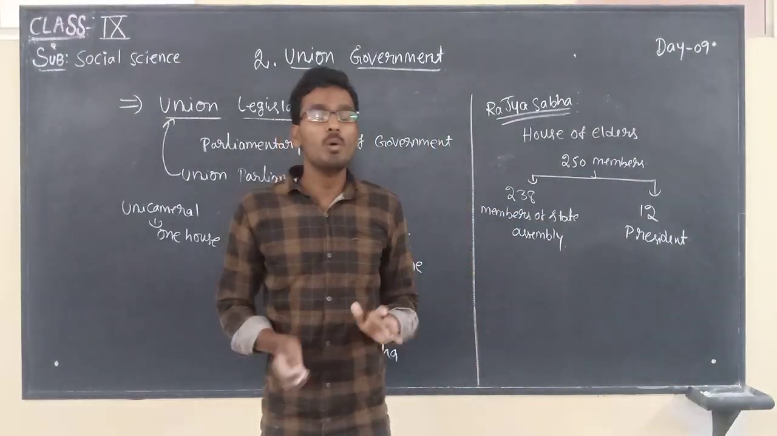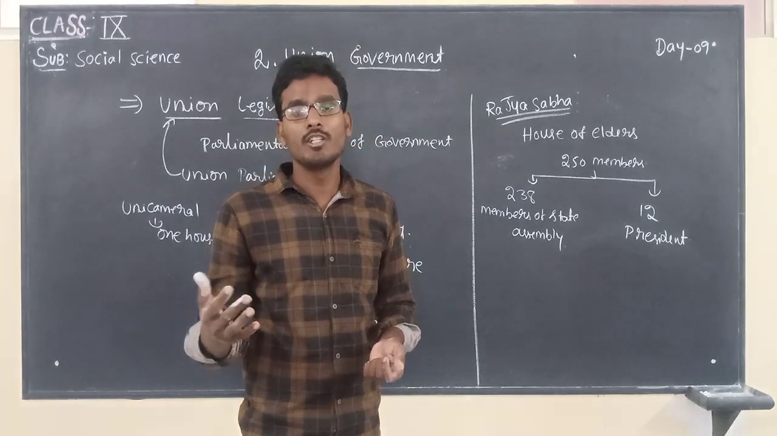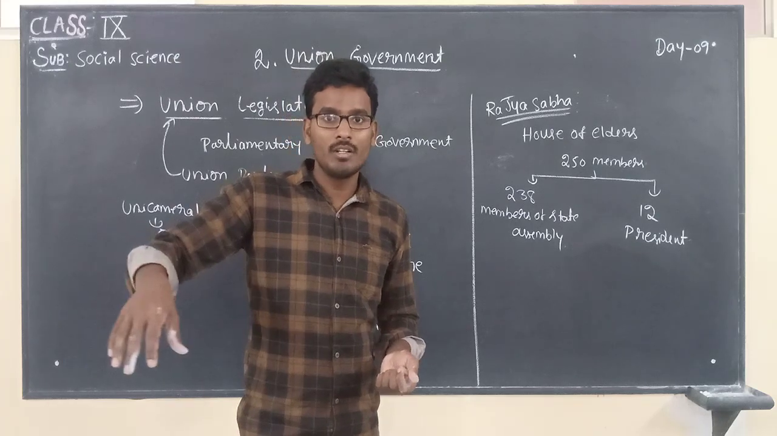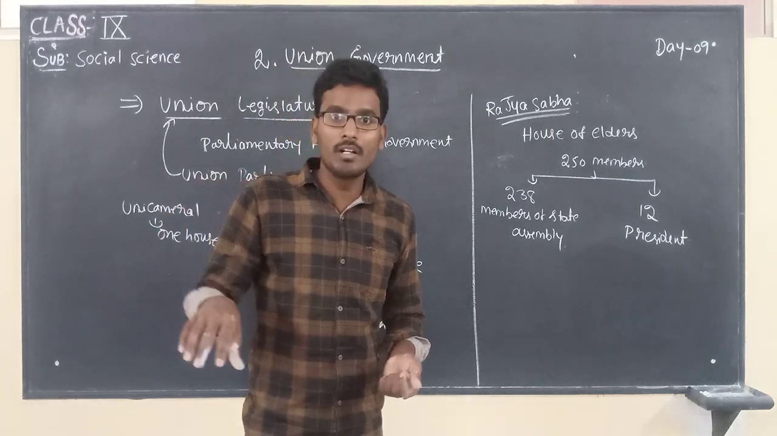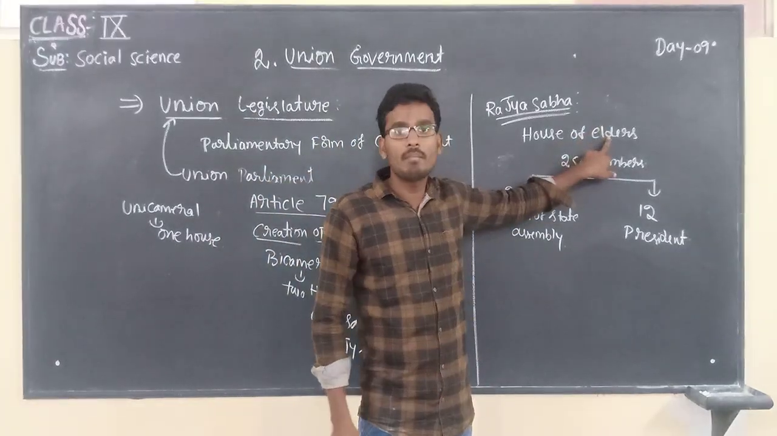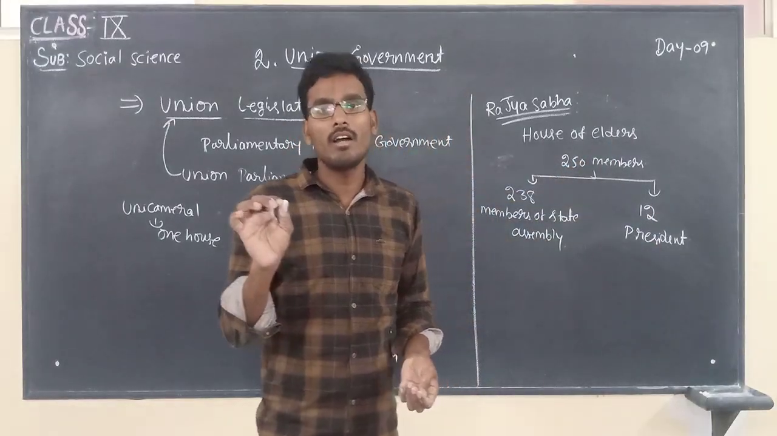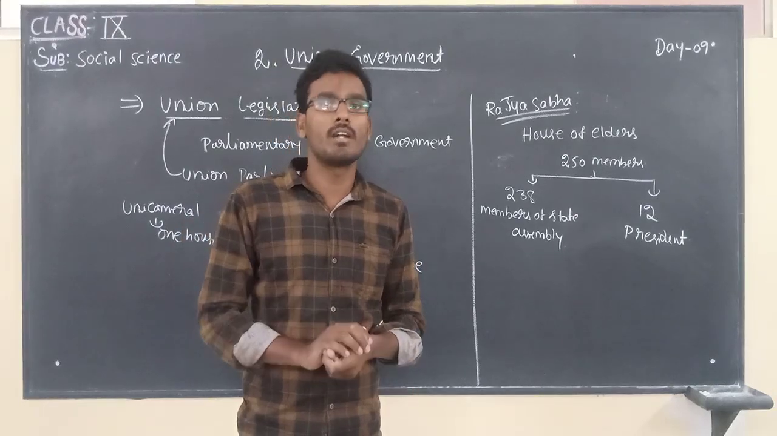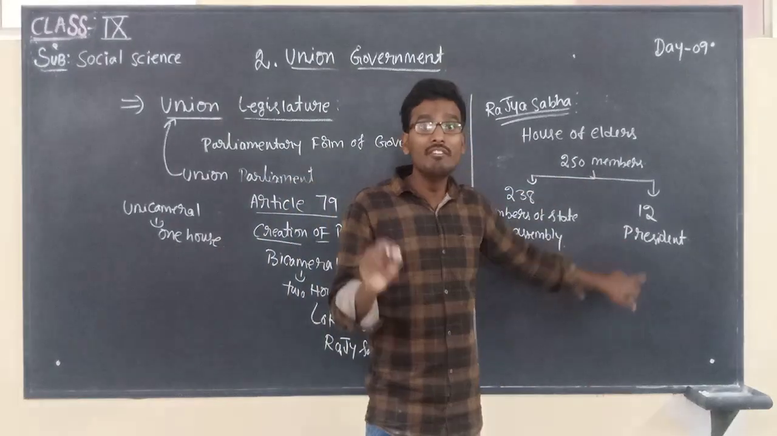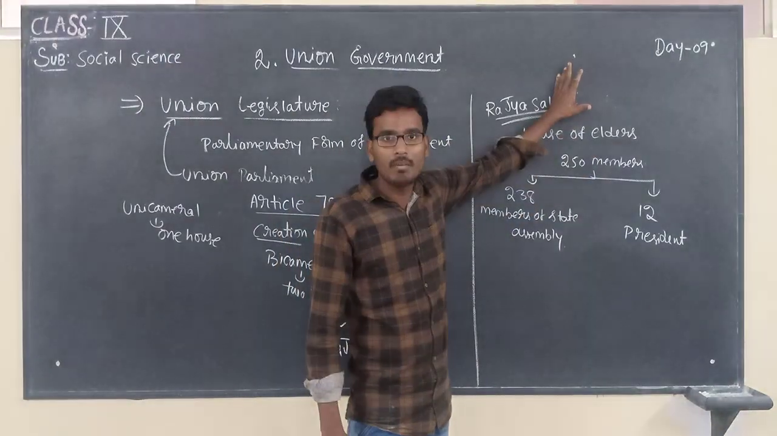People who are experts in a particular field, for example science, sports, literature, education, and likewise in different fields, are appointed as members of Rajya Sabha by whom? The President. For example, consider the famous cricket player in India, Sachin Tendulkar. He is a member of Rajya Sabha appointed by the President in the field of sports. So children, this is the structure of our Rajya Sabha.